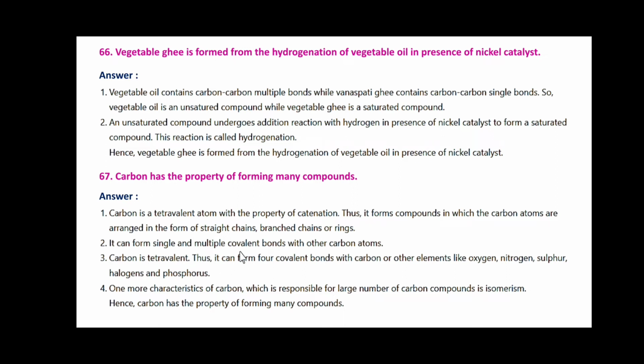It can form single and multiple covalent bonds with other carbon atoms. Being tetravalent, it can form 4 covalent bonds with carbon or other elements like oxygen, nitrogen, sulfur, halogen and phosphorus. One more characteristic of carbon which is responsible for a large number of carbon compounds is isomerism. Hence, carbon has the property of forming many compounds.